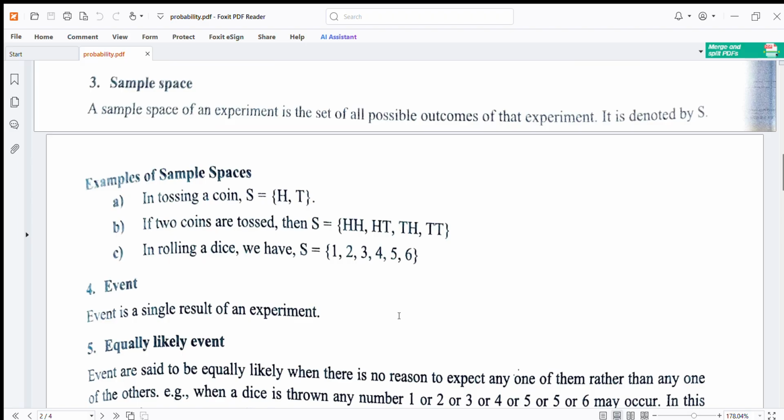If 2 coins are tossed, then S = {HH, HT, TH, TT}. In rolling a dice, S = {1, 2, 3, 4, 5, 6}. Events. An event is a single result of an experiment.